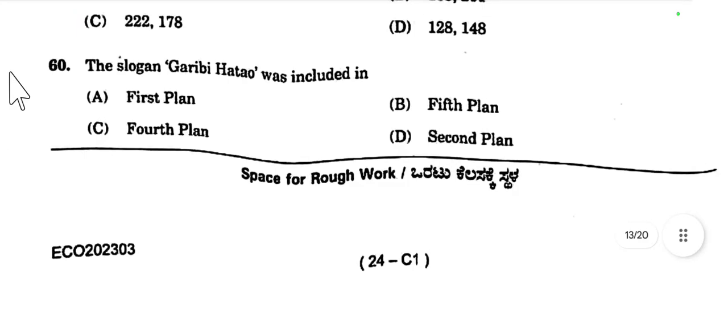Then question number 60: the slogan Garibi Hatao was included in first plan, fifth, fourth or second? The slogan Garibi Hatao was included in fifth plan.